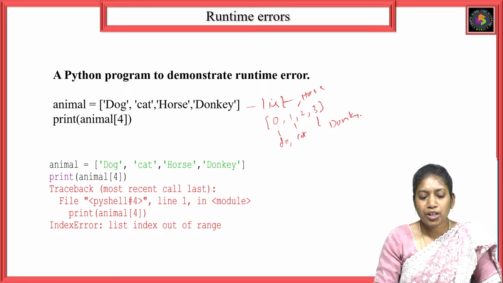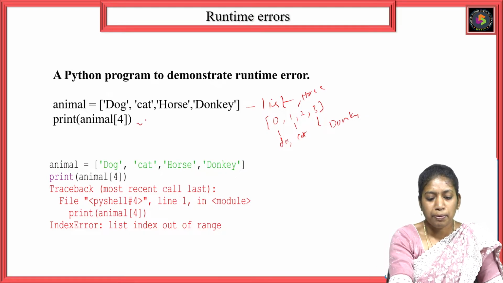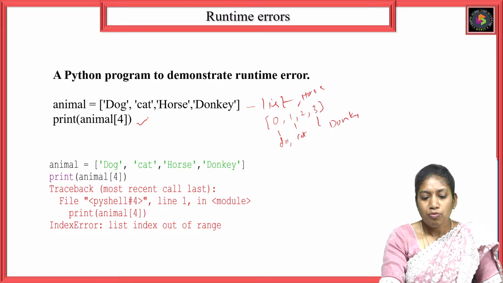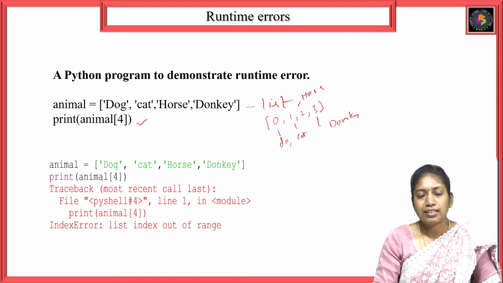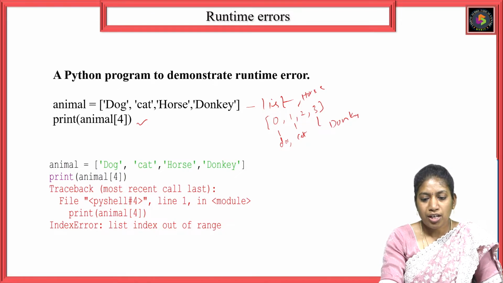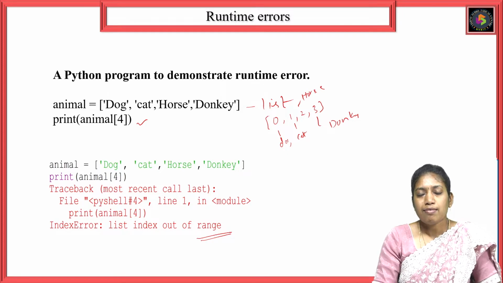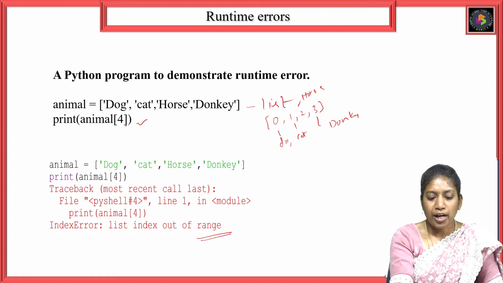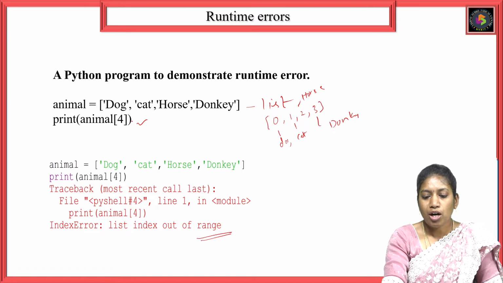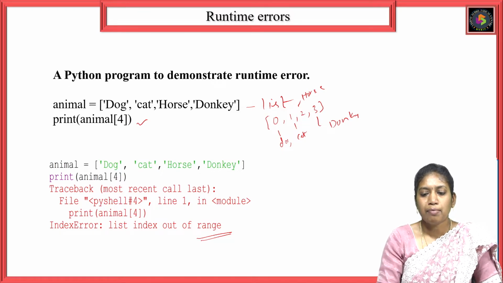Here I am trying to print animal of 4, which is not there in that list itself. In such cases, it throws a list index out of range error. These come under runtime errors.